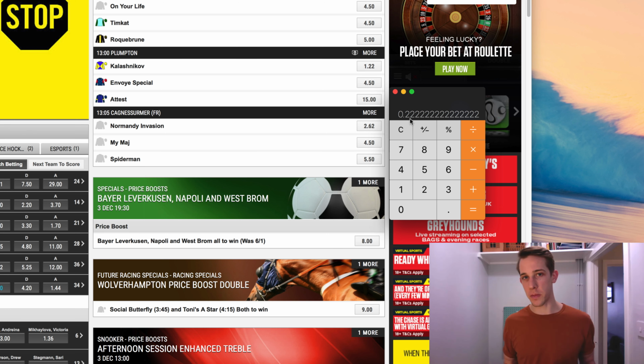And this can sometimes be useful when you're doing different offers where you want to get a refund if, for example, refund if there's 4 corners in the first half. What you can actually do is use the odds, and you can make that into something that is a little bit more understandable perhaps, and say, okay, they're saying there's a 22% chance of this happening. It can sometimes make it a little bit easier to understand when you actually convert those into probability.